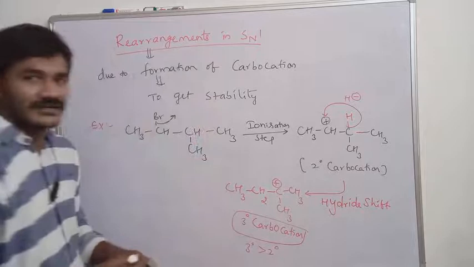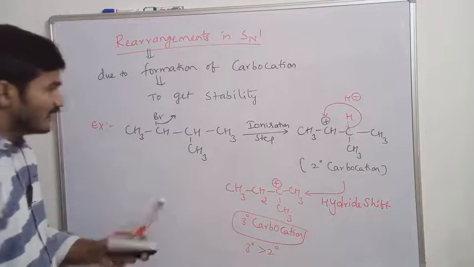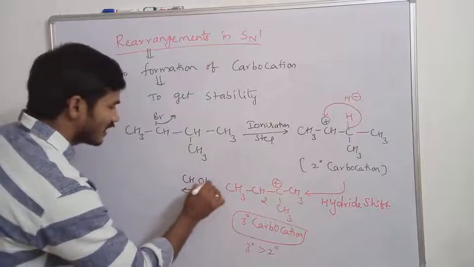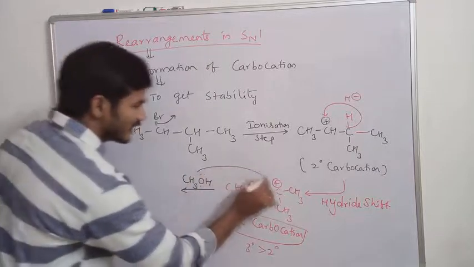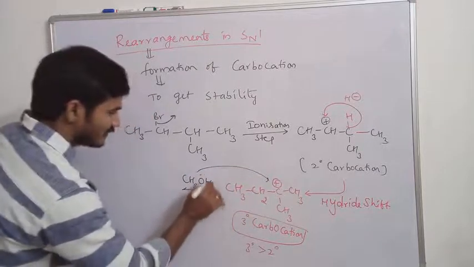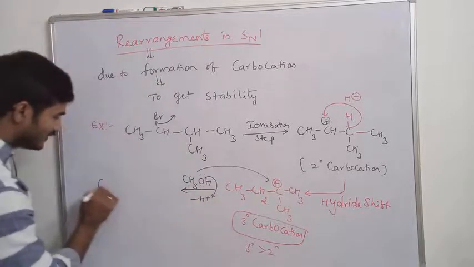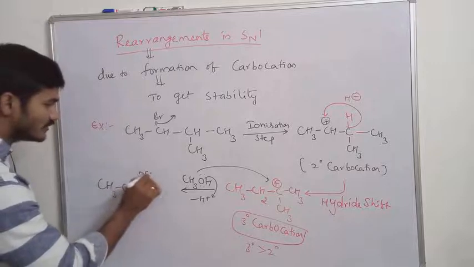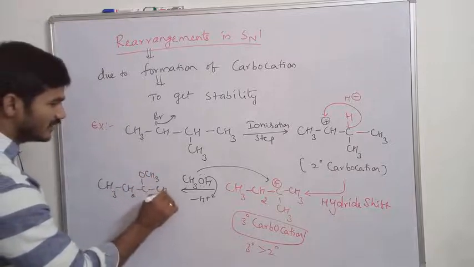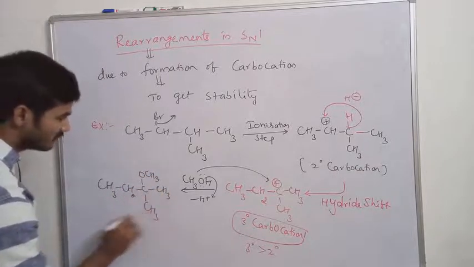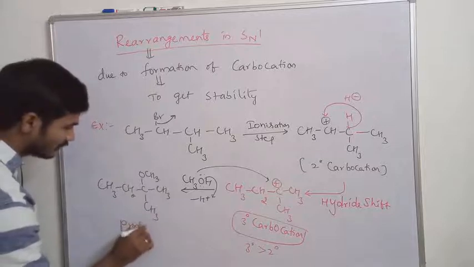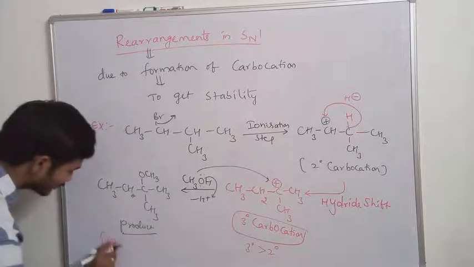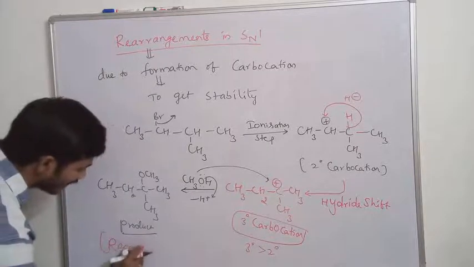When the tertiary carbocation is formed, hereafter the nucleophile can attack. If I take methanol as the nucleophile, it will attack here, and H plus is eliminated, and the product is CH3, CH2, COCH3, CH3 and CH3. This is the final product, which is the rearranged product. I am writing here particularly, this is the rearranged product.